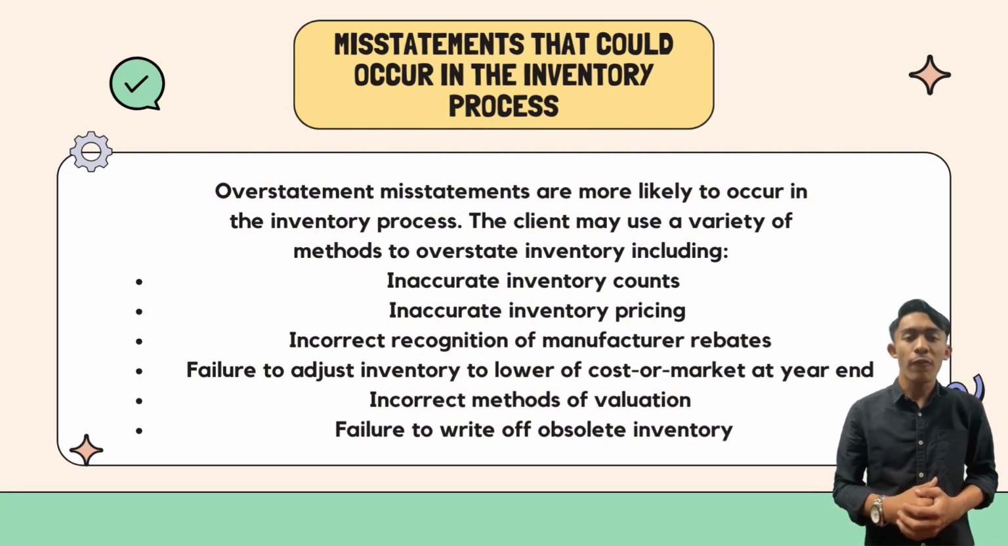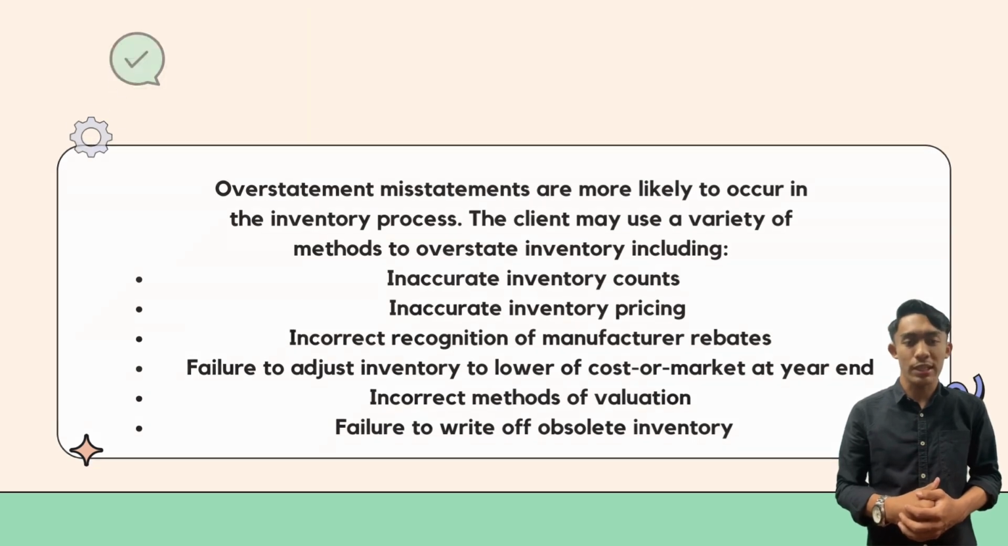Failure to write off obsolete inventory. Not writing off obsolete inventory keeps unusable or unsellable items on the books, overstating inventory. In summary, overstatement and misstatement in inventory can occur due to inaccurate counts, pricing, rebate recognition, valuation method, and failure to adjust for obsolescence or market condition.